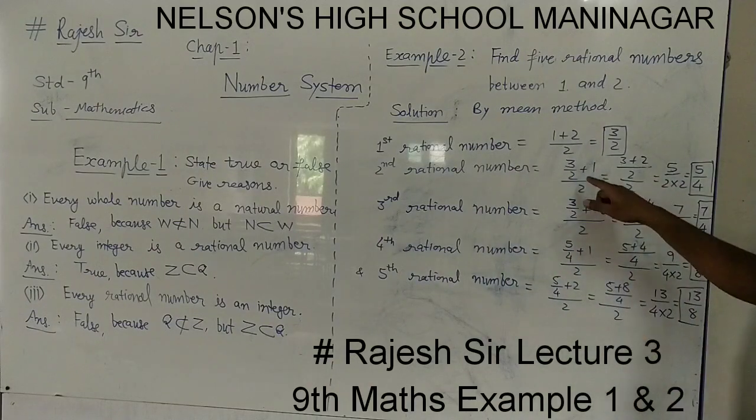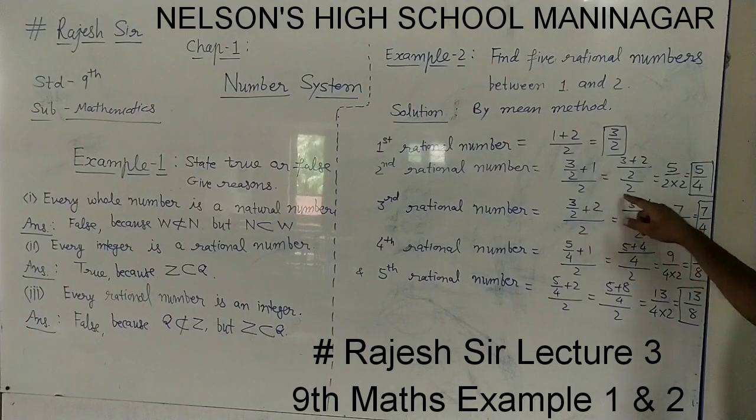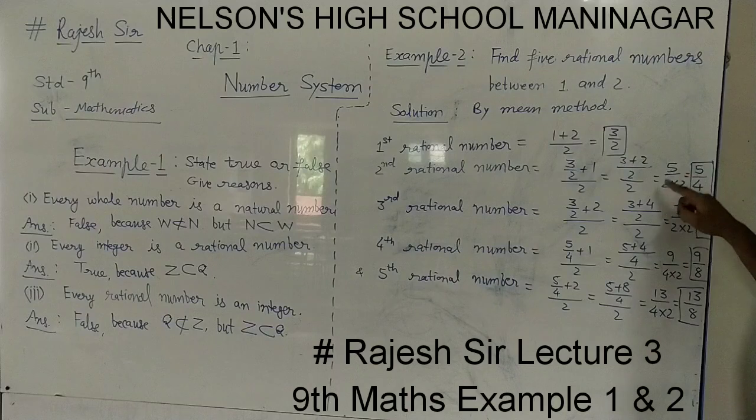See how it is done: 3 upon 2, and 1 has nothing below, so we take the LCM as 2. So 3 as it is, plus 2 ones are 2, with the denominator 2 as it is. Up there, 3 plus 2 is 5, and down there 2 and 2 are multiplied, 2 into 2 is 4. So 5 by 4 is the second rational number we got.